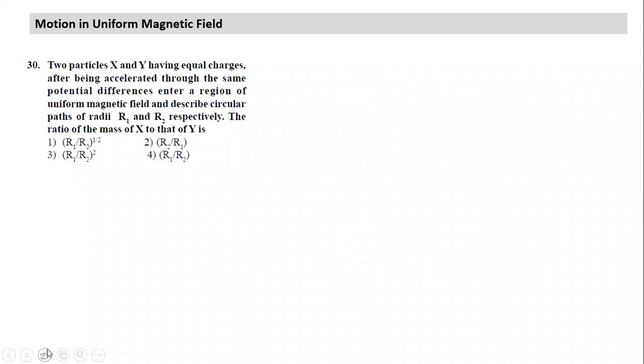Anish, can you tell me how you would solve this? Before you put pen to paper, tell me how you are going to solve this question. It's a very simple question. What is it based on? Radius? Yeah, the radius is directly proportional to mass.